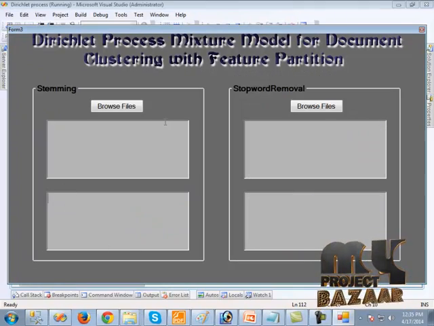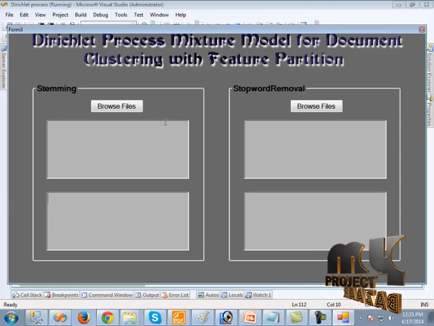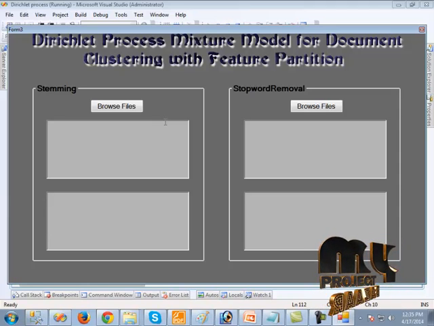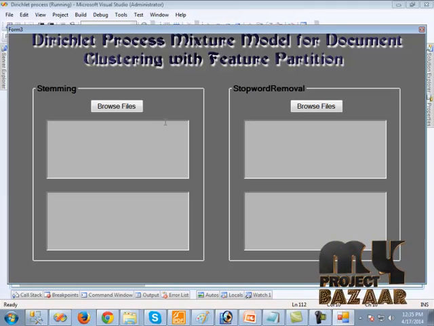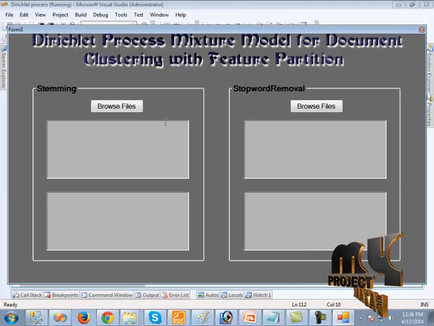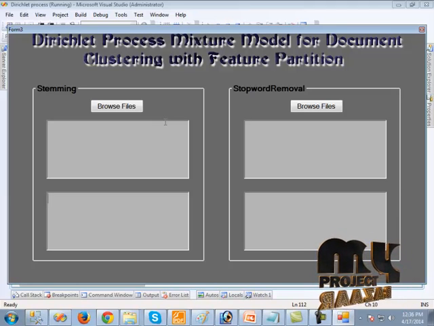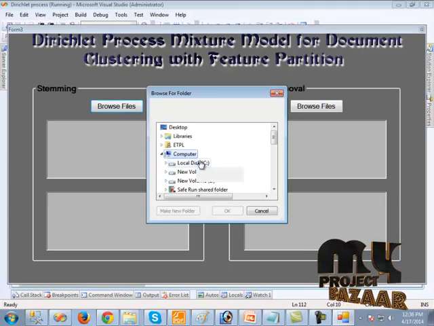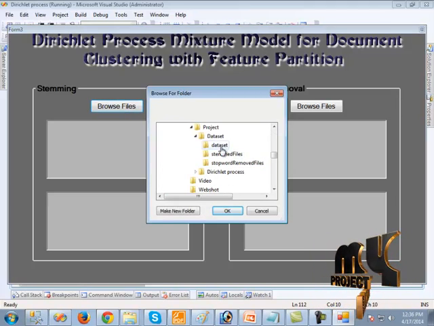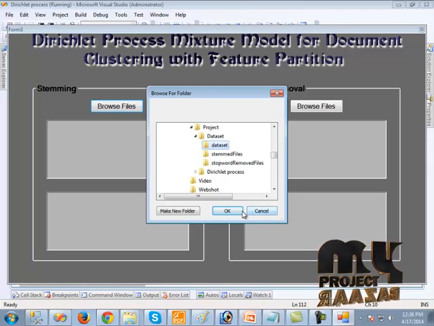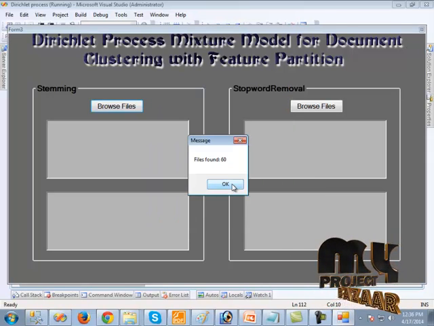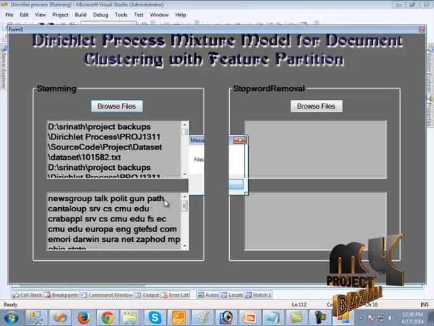Here the stemming and stop word removal is performed as a whole. So the total collection of files and the total collection of stop words has been processed here. To do that, we should give the folder as an input. We should click my computer. Here we should click the data set as input to perform the stemming. So the number of files is 60. Here the stop word removal is performed.